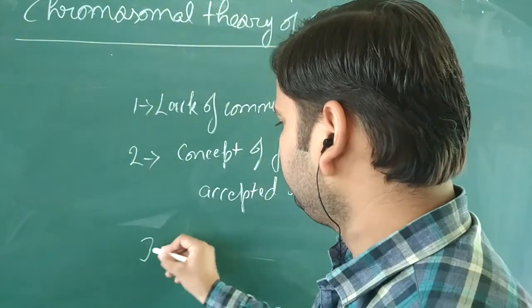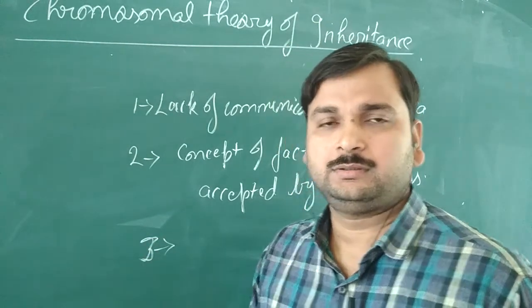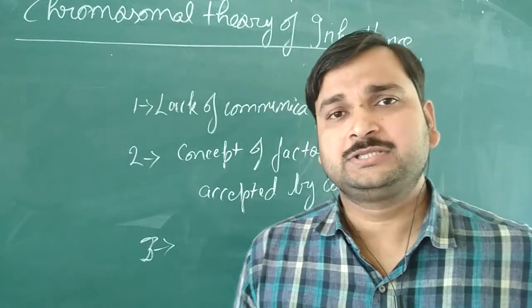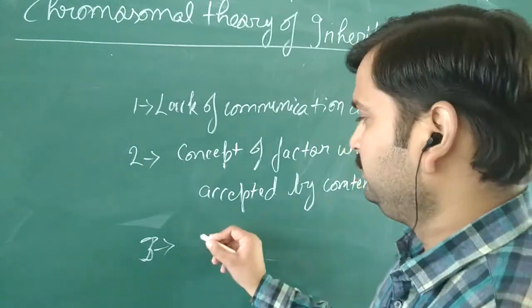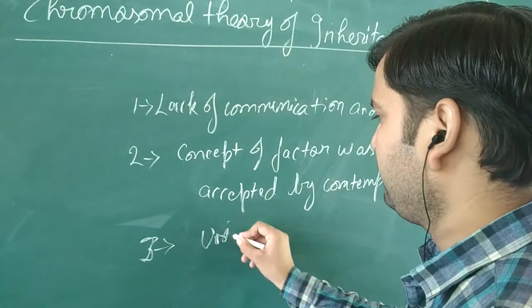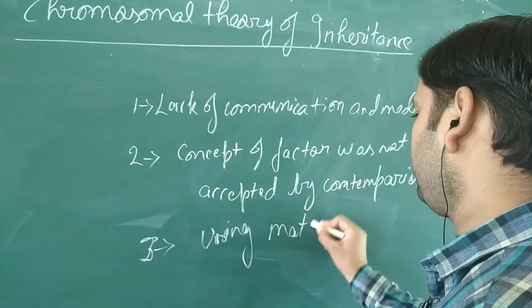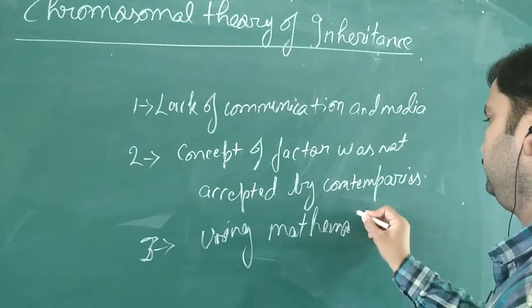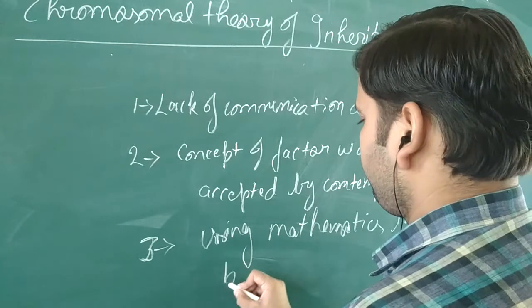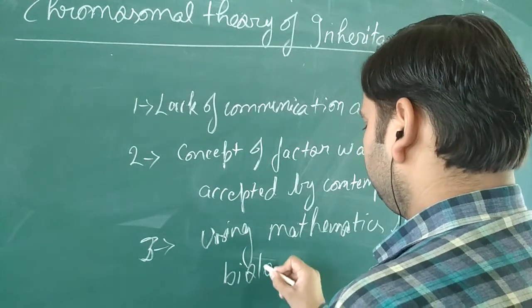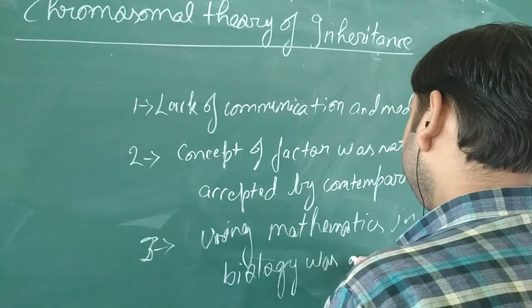Then the third reason considered for the non-recognition of Mendel's work is that using mathematics in biology was a new approach.